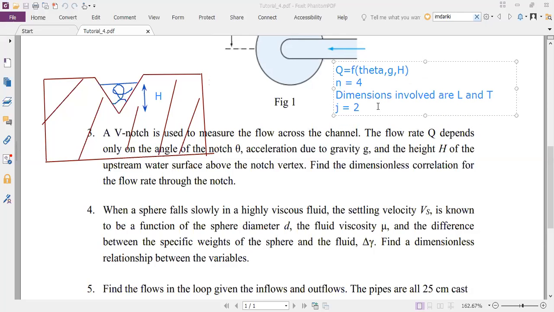So how many pi terms are required? 2, right? n minus j, sorry, n minus j is 2. So you need 2 pi terms and 2 repeating variables.